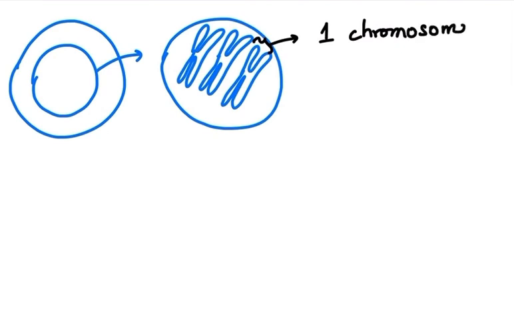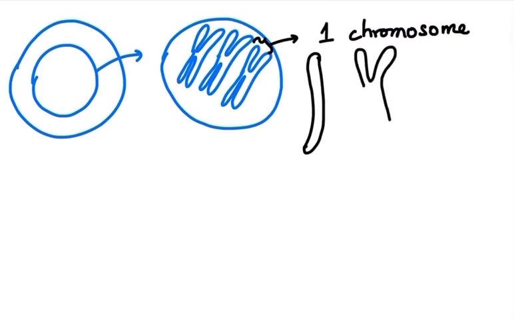Sometimes the chromosomes can appear as a single structure like this, and sometimes they can appear as a double structure like this. It depends upon which stage of the cell cycle the cell is in right now. If the cell is undergoing cell division by mitosis, the chromosomes might appear like this, double.